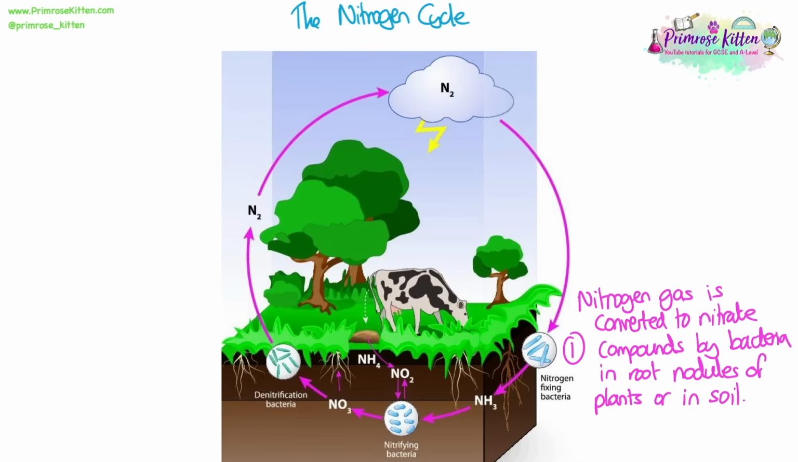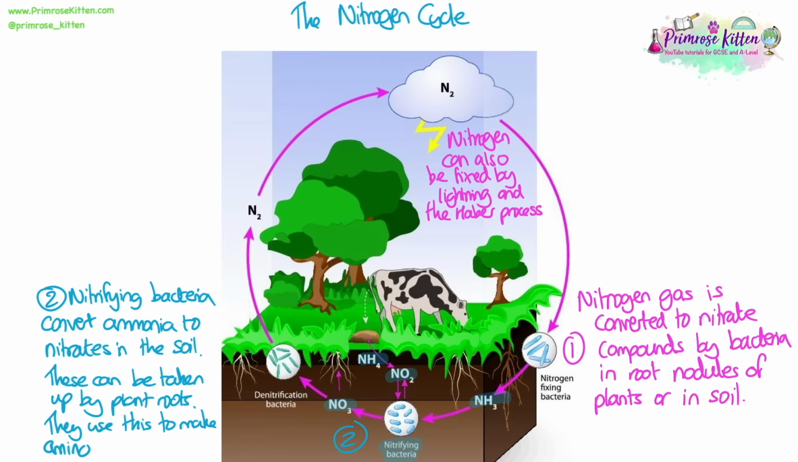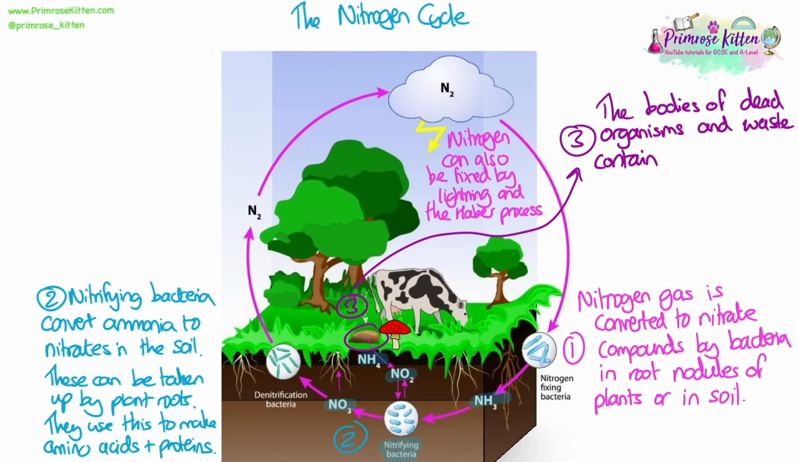Nitrogen gas is converted to nitrate compounds by bacteria in the root nodules of plants or in the soil. Nitrogen can also be fixed by lightning and a chemical reaction called the Haber process. Nitrifying bacteria then convert ammonia to nitrates in the soil. These can be taken up by plant roots, and they will use this to make amino acids and proteins. Animals eat plants, and this is how the amino acids and proteins pass into animals.